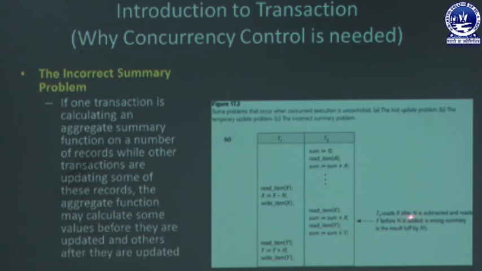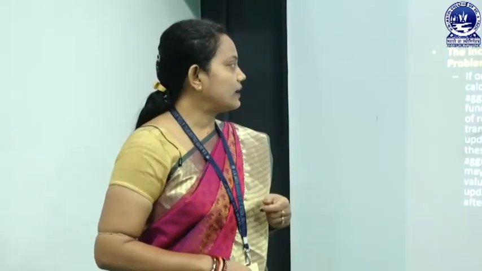Okay, that means T3 reads X after N is subtracted and reads Y before N is added. So a wrong summary is the result. So these are the problems that may arise in concurrent execution. That's why we need control of concurrent execution. These are the problems: the lost update problem, the temporary update problem, and the last one is the incorrect summary problem. So these are the problems that arise during concurrent execution.